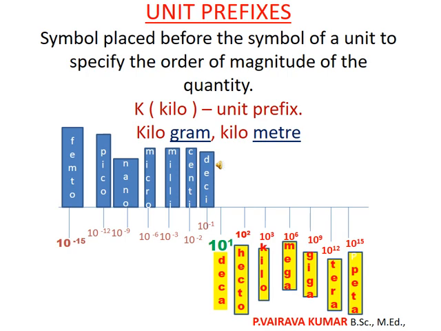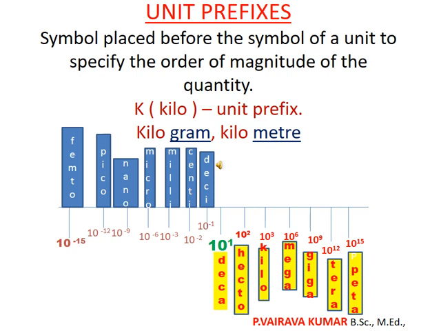Here I draw one horizontal line. We separate the horizontal line by powers of 10. Begin with 10 power 1 at the center. Going to the right side, 10 power 2 and 10 power 3.